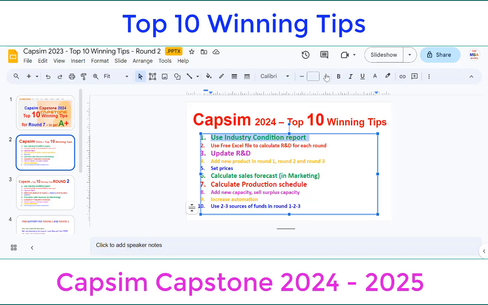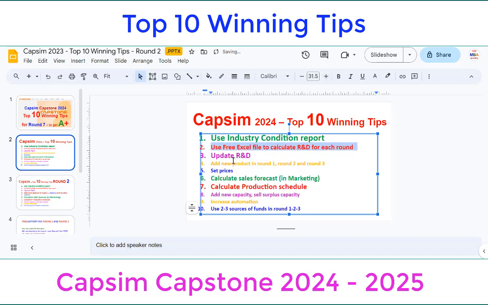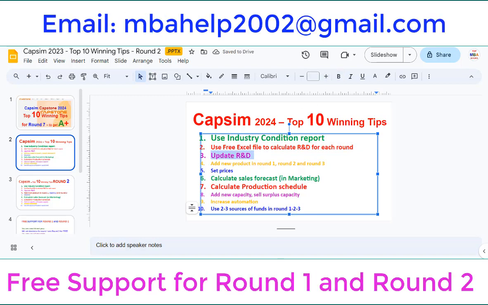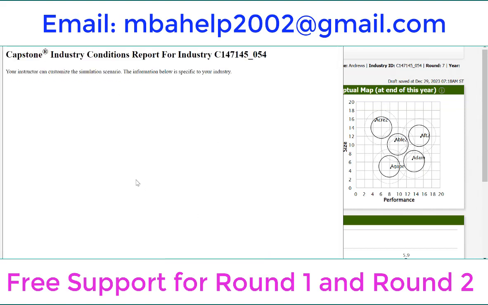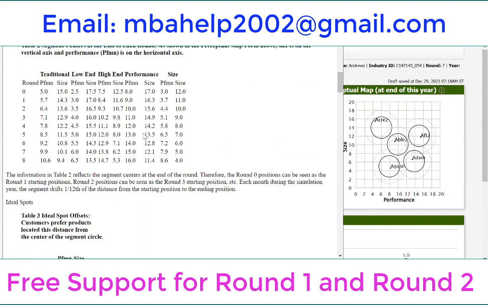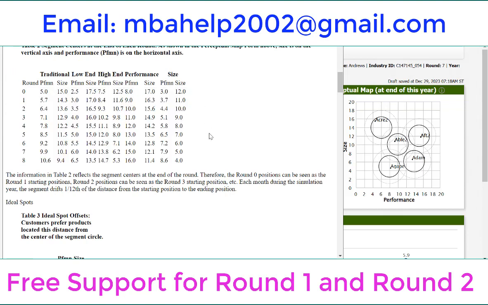First, we use the industry condition report and a free file to calculate IND each round and update IND. I'll show you now. Check the industry condition report to make sure the numbers for your game, as they may differ from student to student. Basically they are quite the same, but the professor may change that.